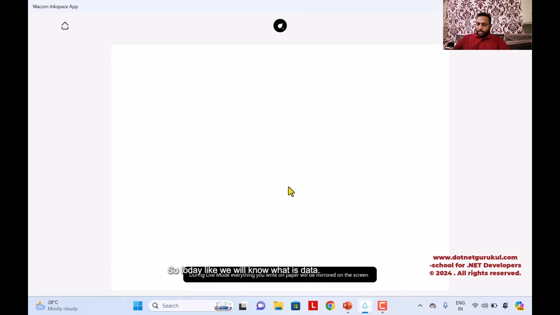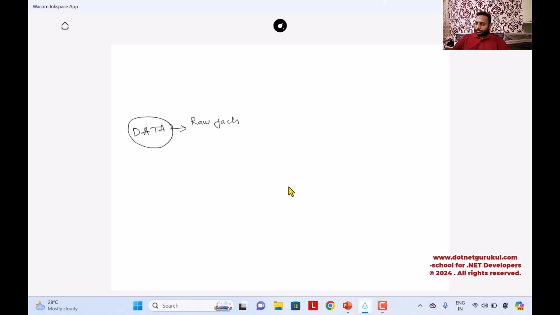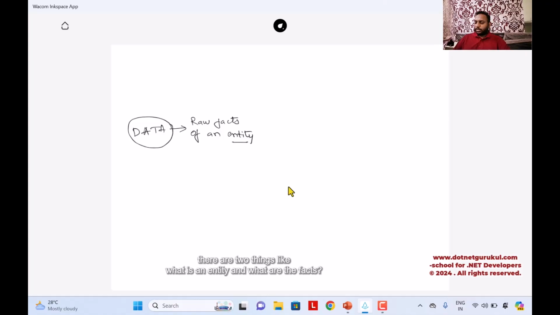So today we will know what is data. As I told, data is raw facts of an entity. In this, there are two things: what is an entity and what are the raw facts. Let's define in detail what an entity is.